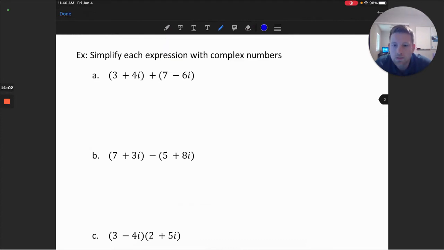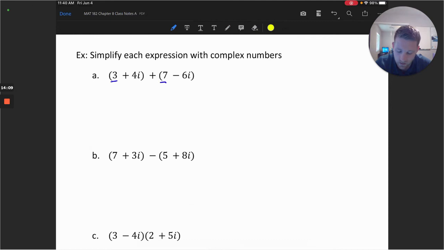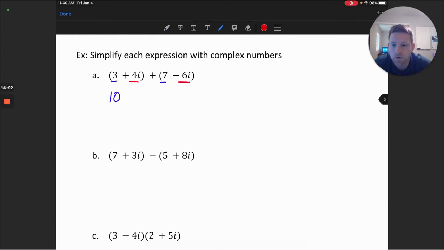If I have two complex numbers and I would like to add them, I'm going to add their real pieces, and then I will add their imaginary pieces. So the real pieces, 3 plus 7, become a 10. And then I can add their imaginary numbers, 4i and -6i become -2i. So we're simply adding the components together, just like we would add like terms in an equation.